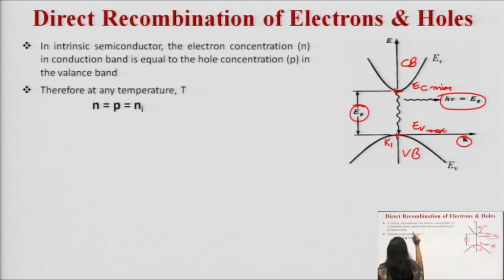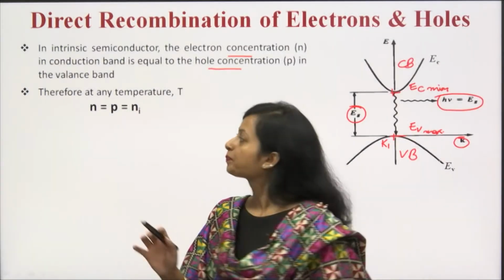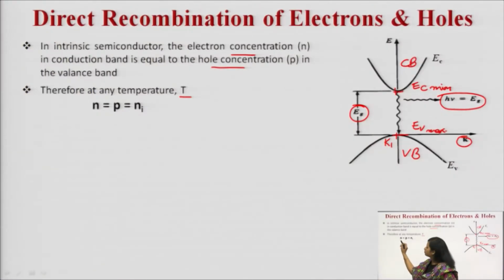In an intrinsic semiconductor, the electron concentration in the conduction band is equal to the hole concentration in the valence band. We have discussed that intrinsic semiconductors are pure semiconductors. In pure semiconductors, where no impurity is added, the concentration of electrons is equal to the concentration of holes. It means at any temperature T, the number of electrons, denoted as N, is equal to the number of holes, denoted as P, which is equal to Ni. Ni is the intrinsic carrier concentration.